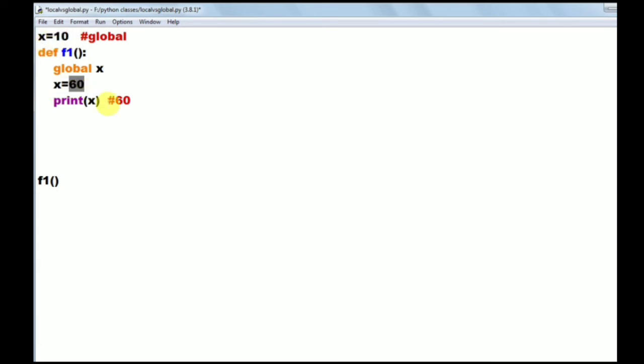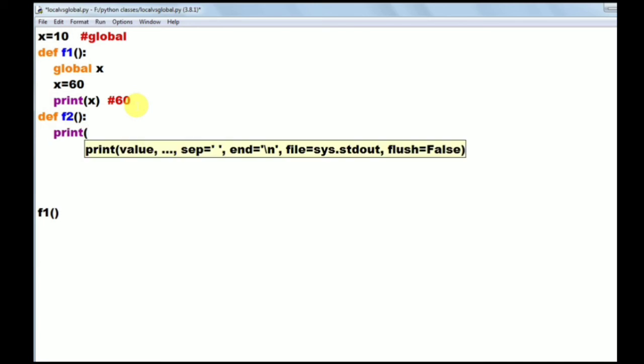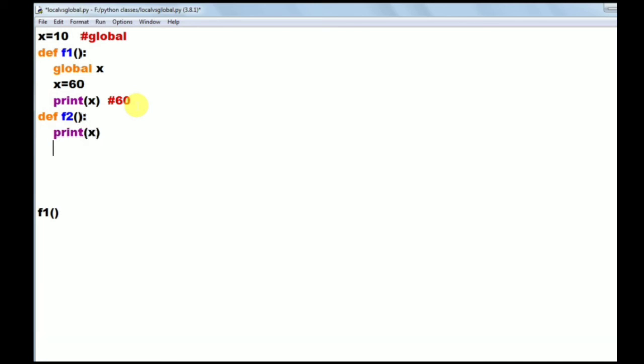In another function I am trying to access x value. See now what is happening, observe here. Global x value is 10, then we are modifying global x value 10 to 60. So now global x value is 60. So here that prints 60. Then in f2 also we are accessing the global value, so here also that prints 60. So what is the output of this program? That prints 60 60. Check here.